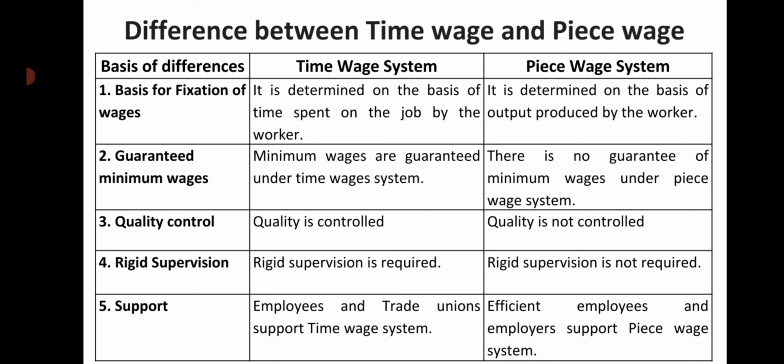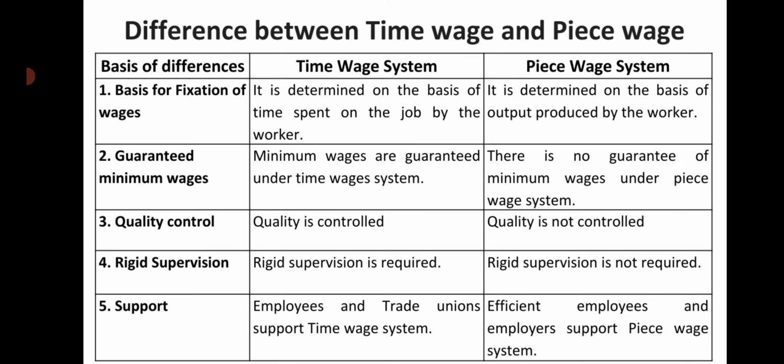Now we'll look into the difference between time wages and piece wages. Basis of difference: basis for fixation of wages. In time wage, it is determined on the basis of time spent on the job by the worker. In the piece wage system, it is determined on the basis of output produced by the worker. Basis of difference: guaranteed minimum wages. Minimum wages are guaranteed under the time wage system. There is no guarantee of minimum wages under the piece wage system.